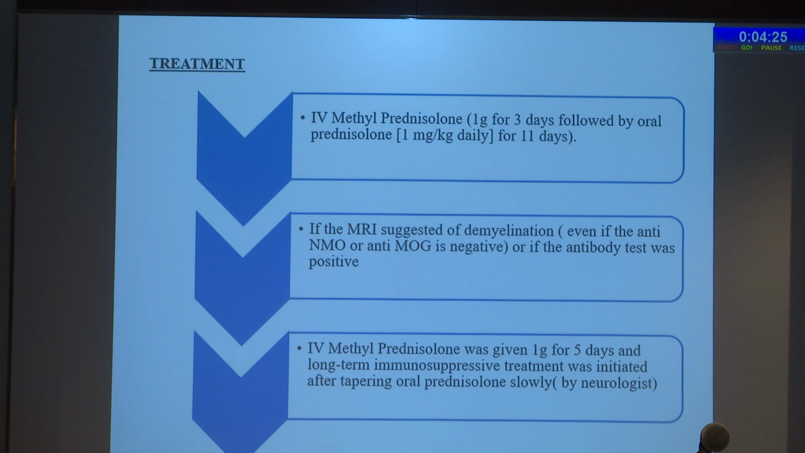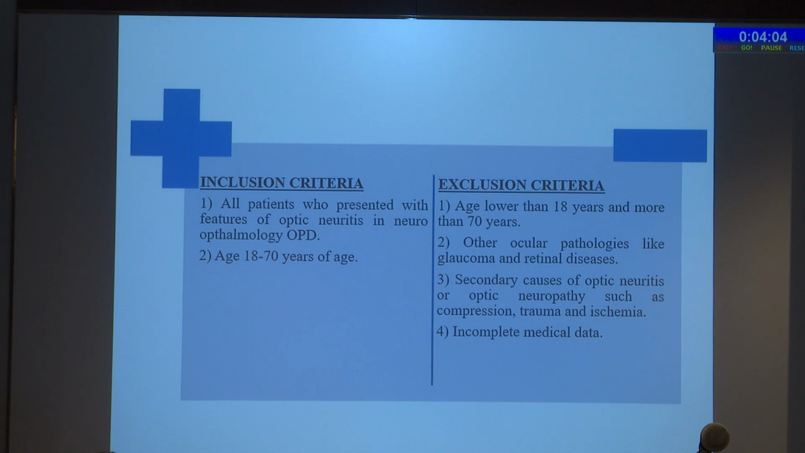We treated all the patients with IV methylprednisolone according to the ONTT trial, except for those patients whose MRIs showed features of demyelination or if the antibody test was positive. These patients received IV methylprednisolone 1 gram for 5 days, and long-term immunosuppressive treatment was initiated by the neurologist after tapering oral prednisolone slowly.